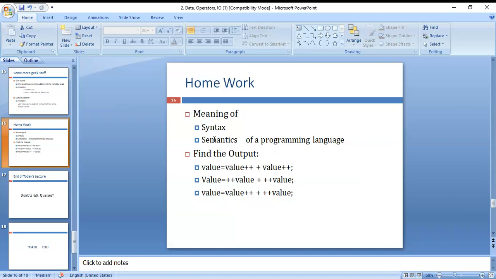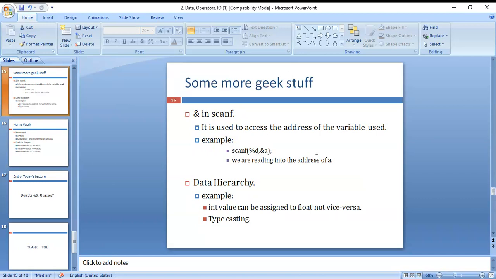Next, you can see syntax is just a variable, variable declaration and variable initialization. Those things you can write by using the syntax only. You must know the perfect syntax, and then only you can write the statement. If you don't know the syntax, you can't write anything. First learn the syntaxes: what a syntax is and how we can write scanf and printf statements.